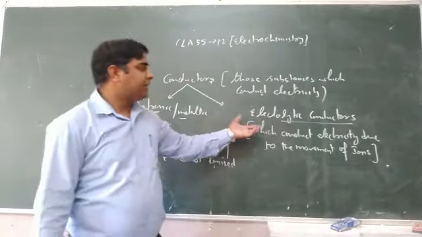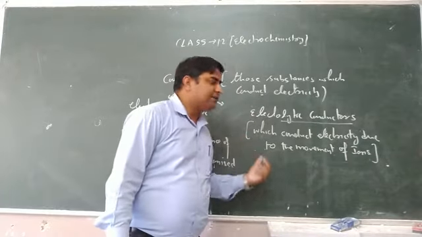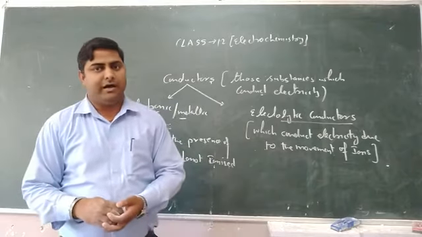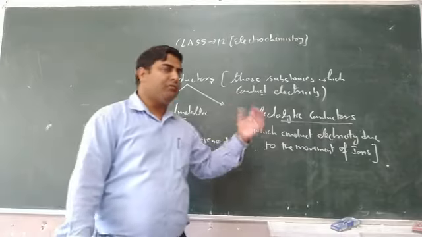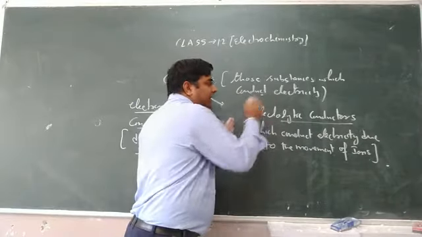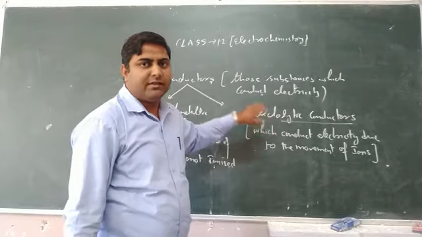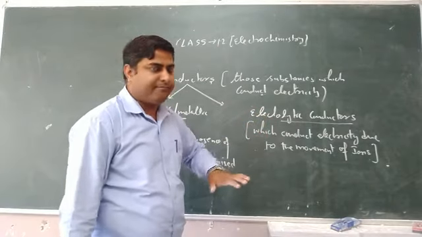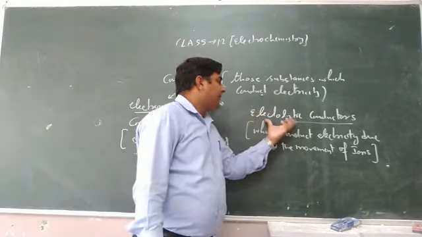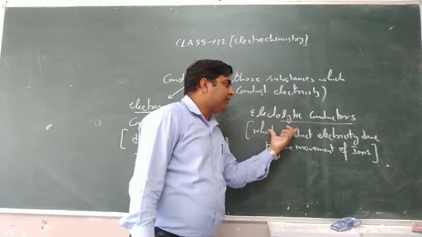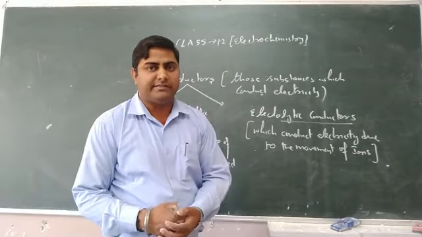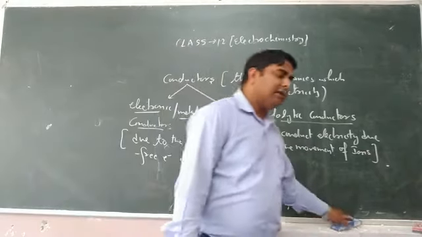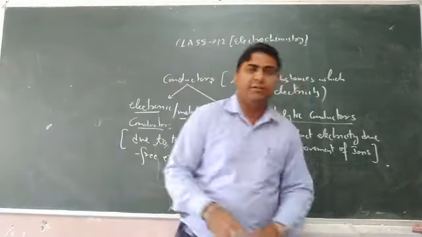So, electrolytic conductors conduct electricity only when they have ions, due to the movement of ions from one place to another place. We have to keep in mind that electrolytic conductors always conduct electricity due to ions, whereas metallic conductors conduct electricity due to the movement of free electrons.